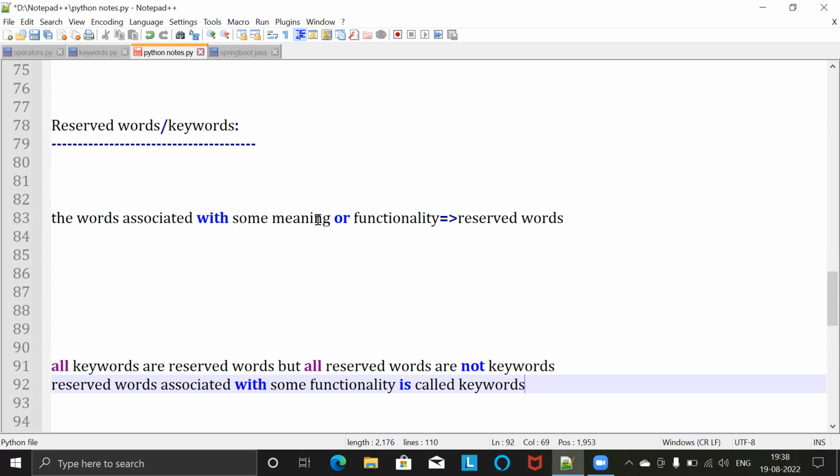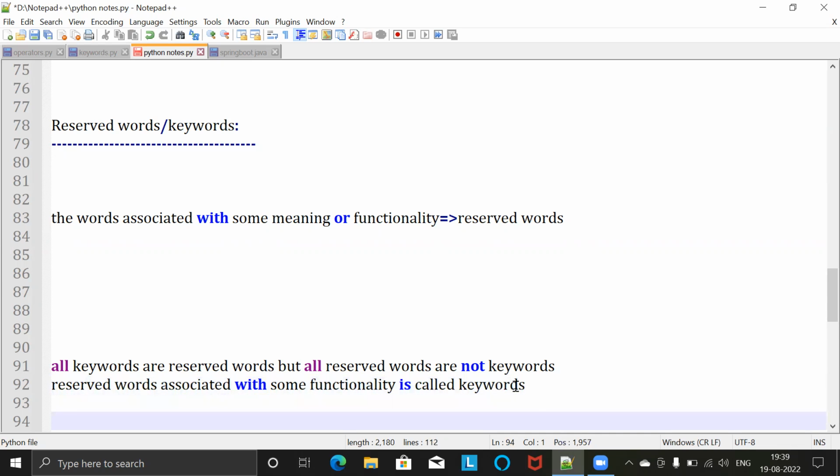The words associated with some meaning or functionality are called reserved words. The word with meaning is called a reserved word, and that reserved word with meaning or functionality is called a keyword. Keywords are part of the syntax, and reserved words are reserved by the language, but both are not the same.